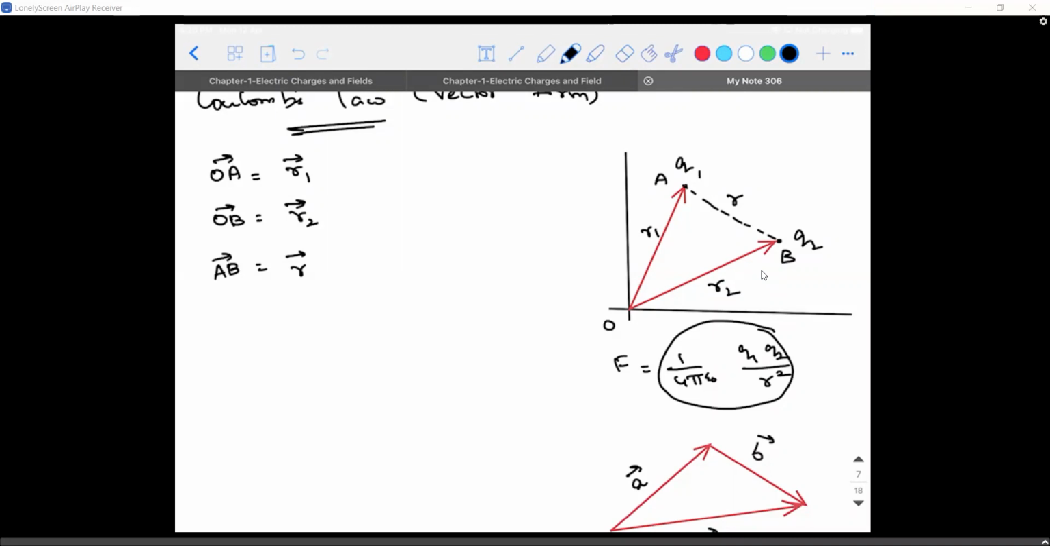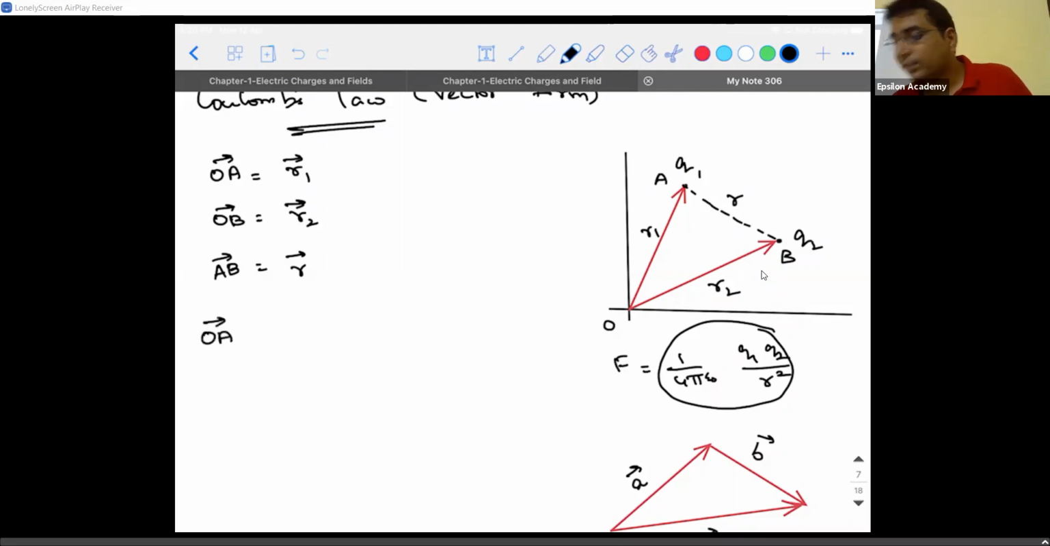Yes, because see, the OA vector is there. For the OA vector, what would be the continuous vector? Will it be the AB vector or the BA vector? For me to apply the triangle law of addition, I need two continuous vectors. So if I take the OA vector, the ending point of the first vector should be the starting point of the second vector which I'm adding. So what am I starting with? I'm starting with O, ending with A. So what should be the next vector? AB vector will be equal to how much?